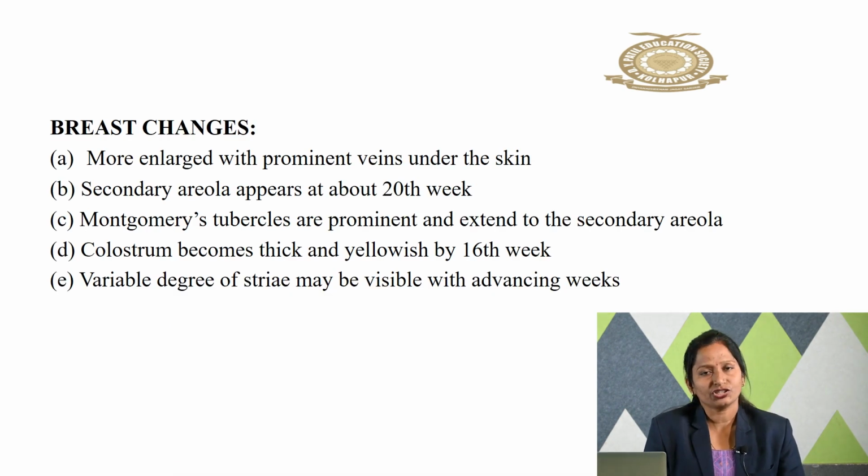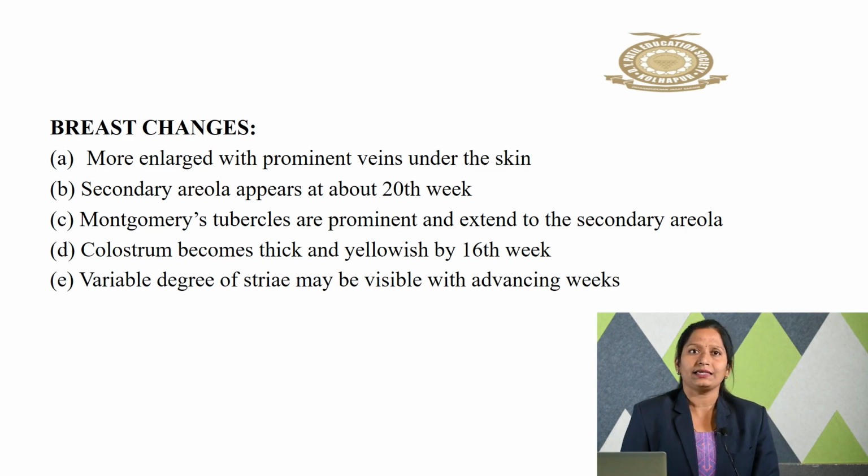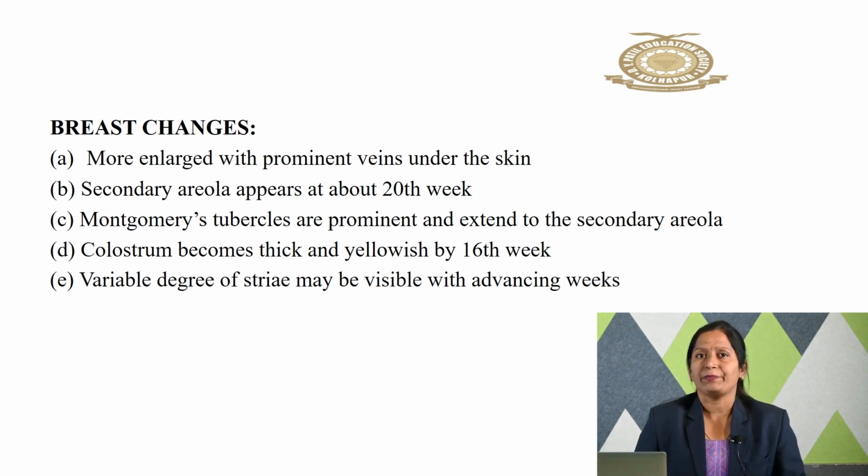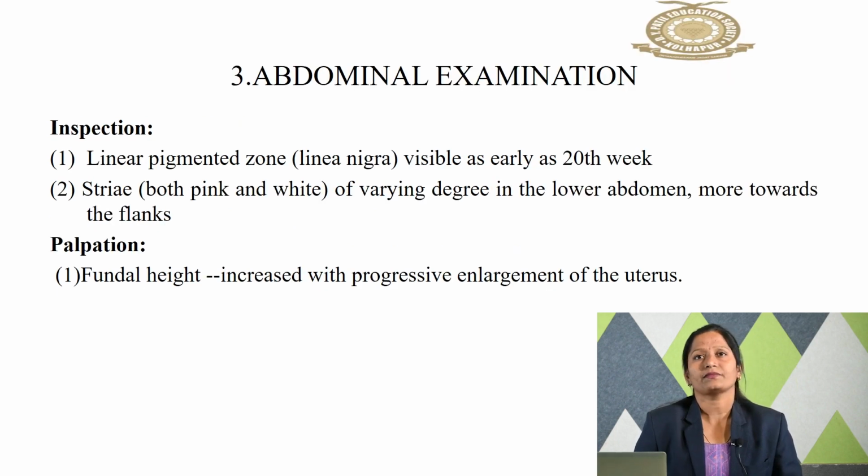There will be breast changes: more enlargement and prominent veins under the skin. The secondary areola appears at about the 20th week. Montgomery tubercles are more prominent. There will be development of a secondary areola just near the primary areola. The colostrum becomes thicker and more yellowish, and the striae gravidarum are more prominent. We can easily see the striae gravidarum.